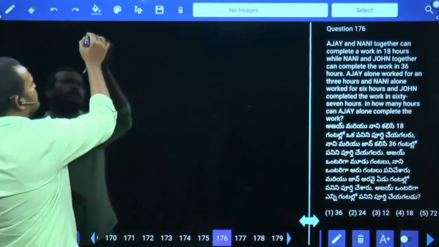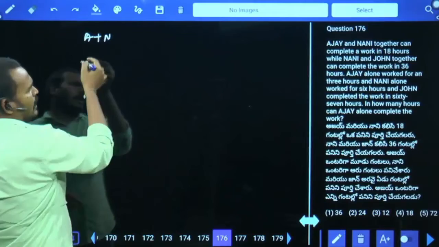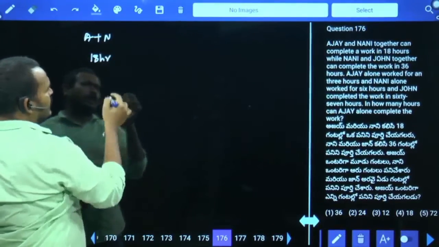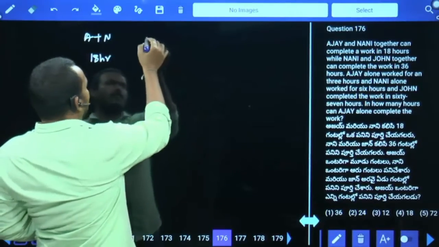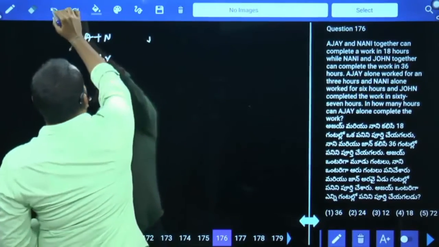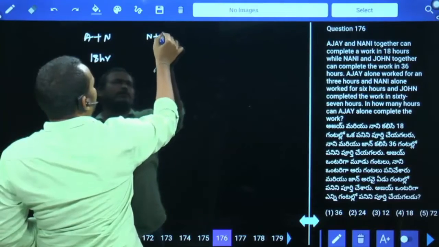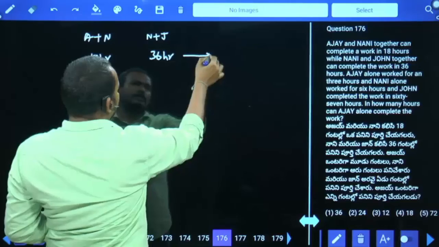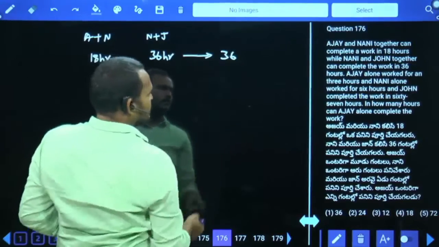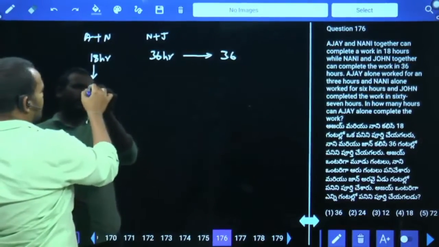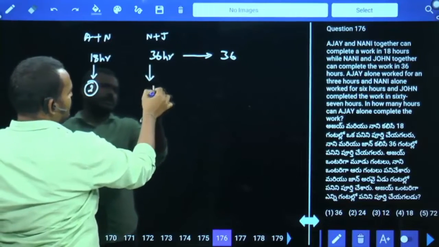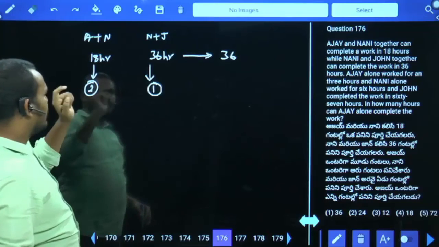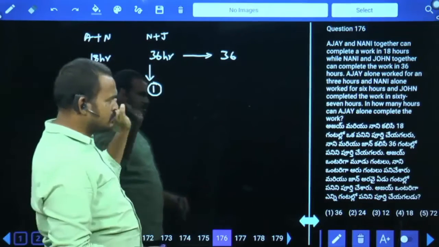First of all, Ajay plus Nani can complete the work in how many hours? 18 hours. Next, one more: Nani plus John together can complete the work in how many hours? 36 hours. What is the LCM value? 36. Total work 36. 18, how many times? 2 times. 36, how many times? 1 time. Means the efficiency of Ajay and Nani is 2 parts, and the efficiency of Nani and John is